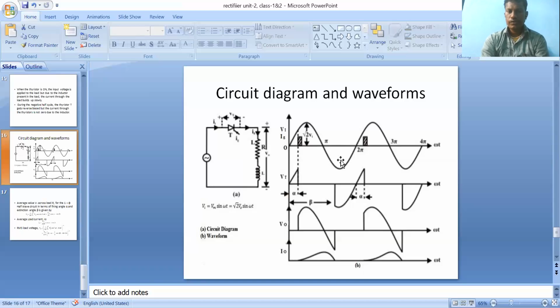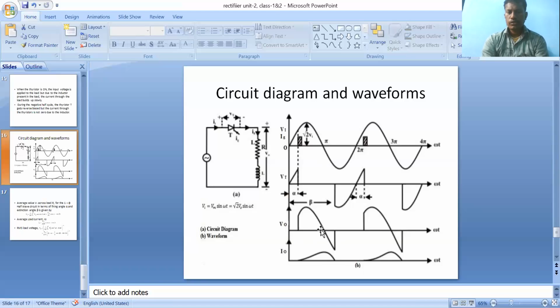So during the negative half cycle, the current also changes. The inductor does not allow sudden changes of current. So whatever energy is stored during the first half cycle keeps the device turned on until that energy is lost. Clear? That's why the current does not come to zero state immediately. So that's why the current will not be zero.